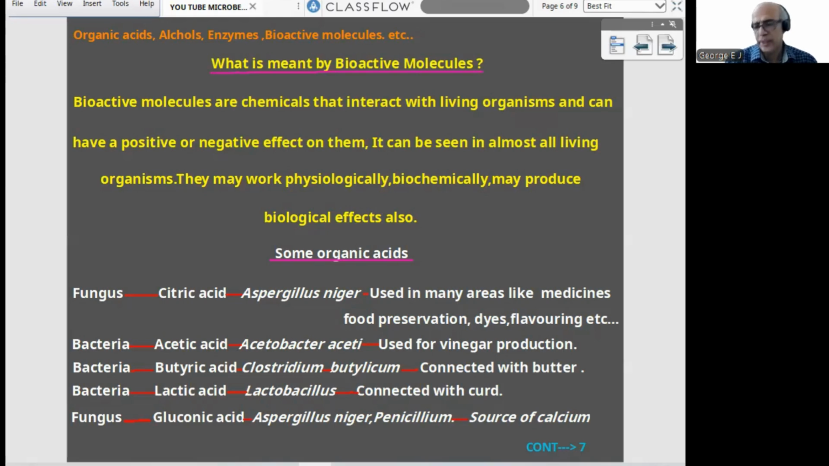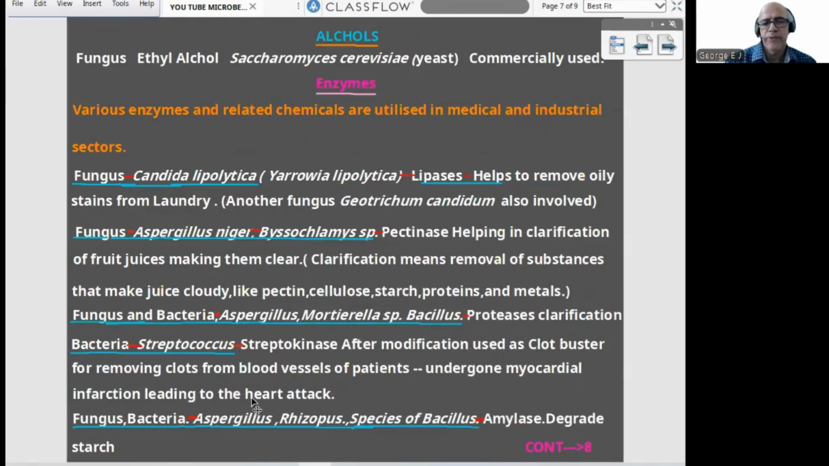This way, many applications are there, and different species and genera are also available. These are the main items. Now, next is alcohols, mainly from fungus. Ethyl alcohol, from Saccharomyces cerevisiae, yeast, a unicellular eukaryotic organism that you are familiar with, commercially used. Now, enzymes. A set of enzymes, again a match the following, popular question. Various enzymes and related chemicals are utilized in medical and industrial sectors.